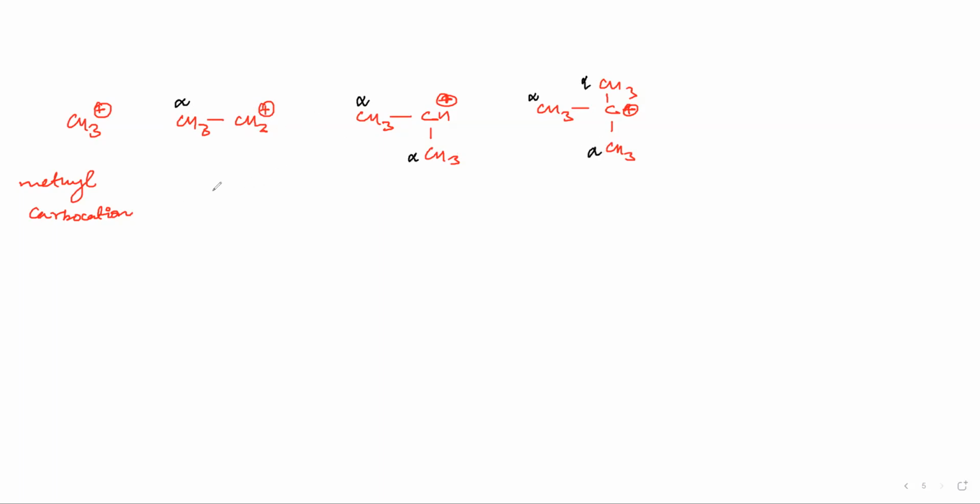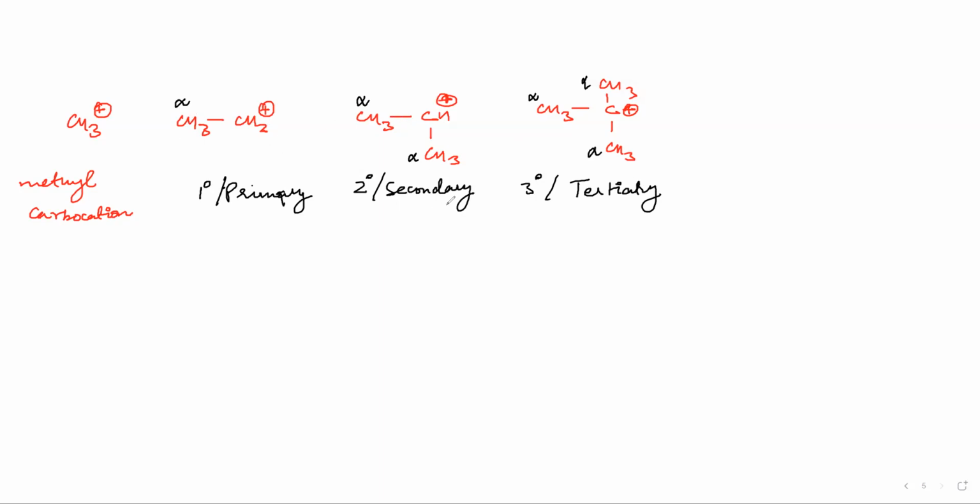Now this is known as 1 degree carbocation because it has 1 alpha carbon, or we can also say that this is primary carbocation. This is 2 degree, or secondary. This is 3 degree, or tertiary. Till now this is just information. This is terminology that you have to understand. This is methyl carbocation, 1 degree, 2 degree, and 3 degree. Just remember it like this.